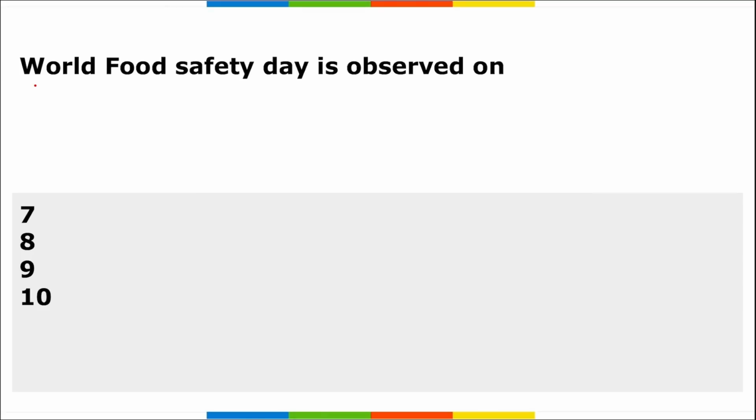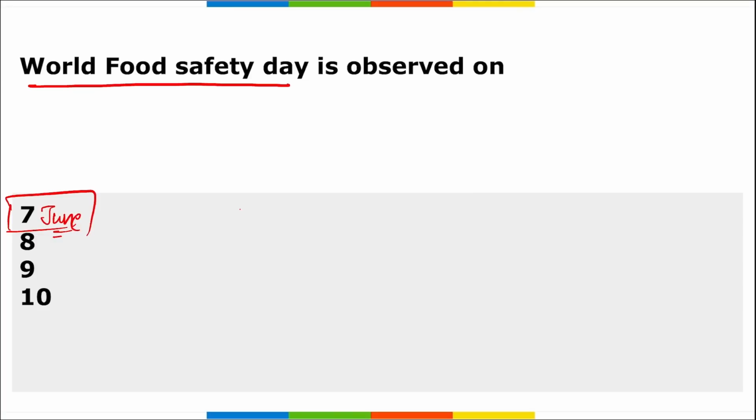Next is your World Food Safety Day. When do we observe World Food Safety Day? It is observed across the globe on 7th of June. World Food Safety Day is basically to create awareness about the importance of maintaining food standards and to promote actions to prevent foodborne disease at all levels.